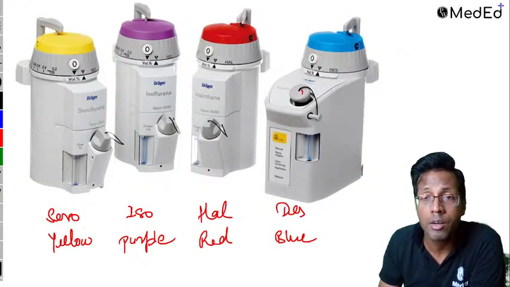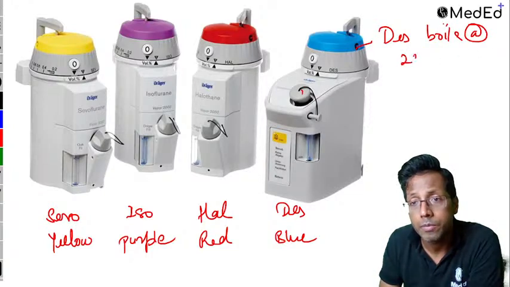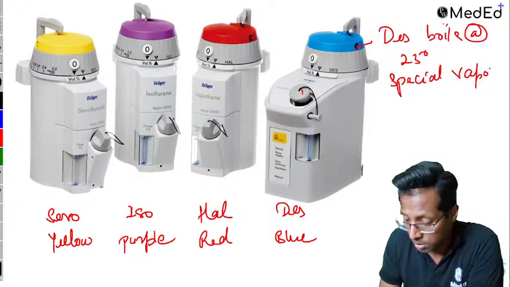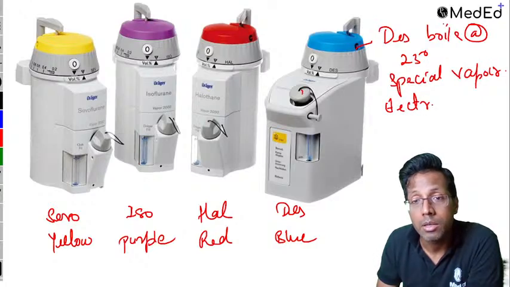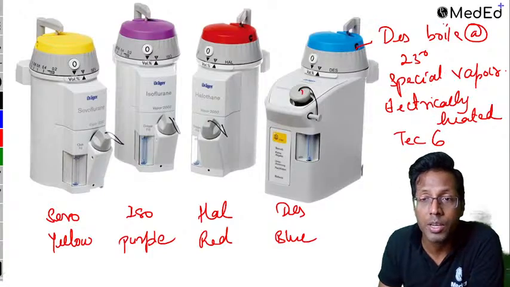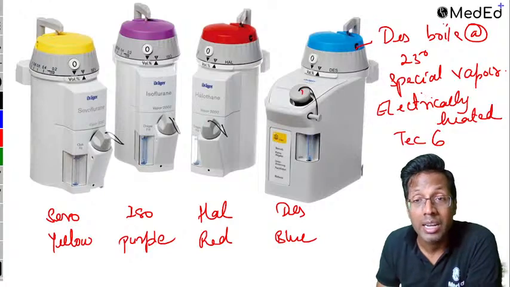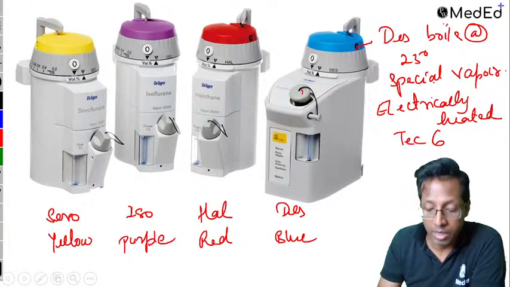So this vaporizer is different because desflurane boils at 23 degree or room temperature. Hence, it needs a special vaporizer, right? And this special vaporizer is electrically heated. It has the electrical supply, which is called as Tech 6. They won't ask you Tech 6, I'm just writing it down, but it's a special vaporizer. So remember, the one that needs a special vaporizer is desflurane. Okay, desflurane needs a special vaporizer, which is electrically heated.